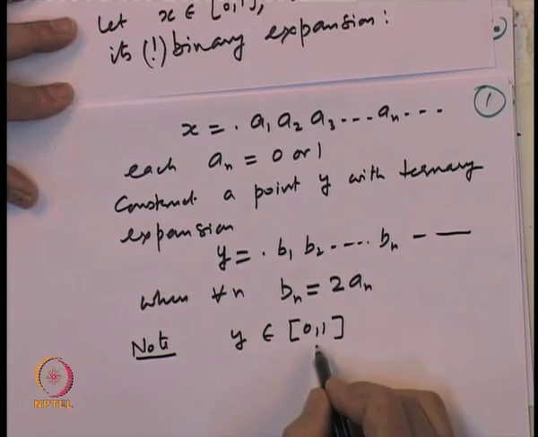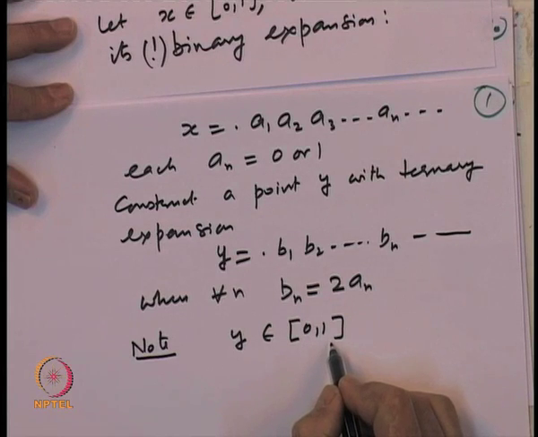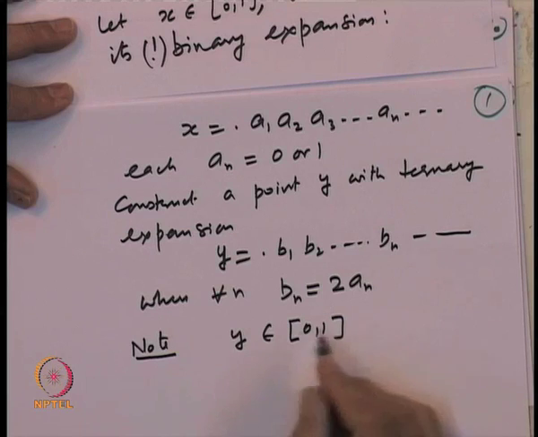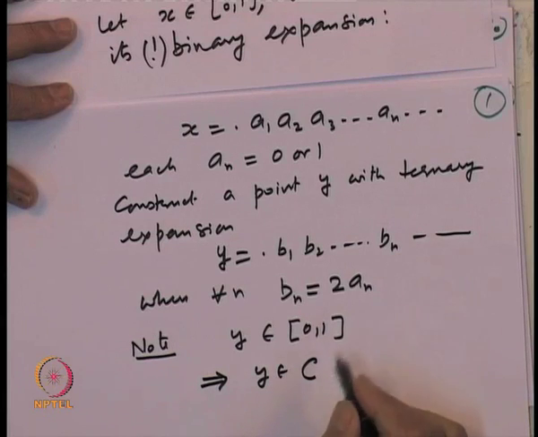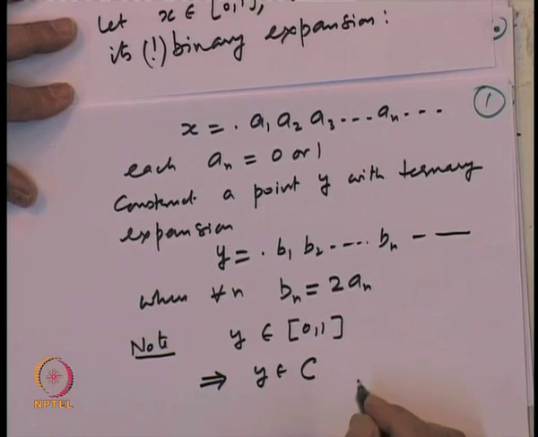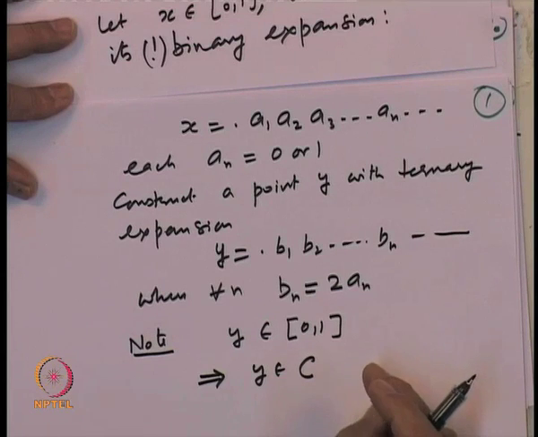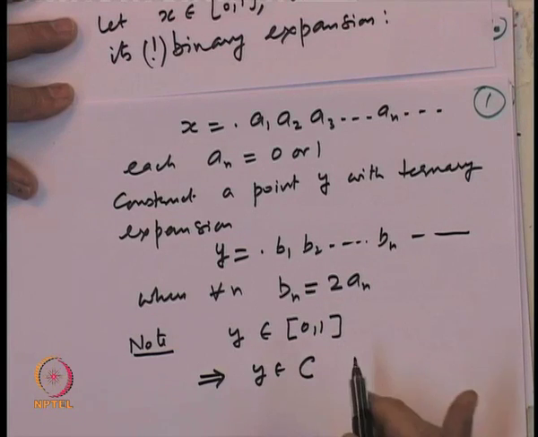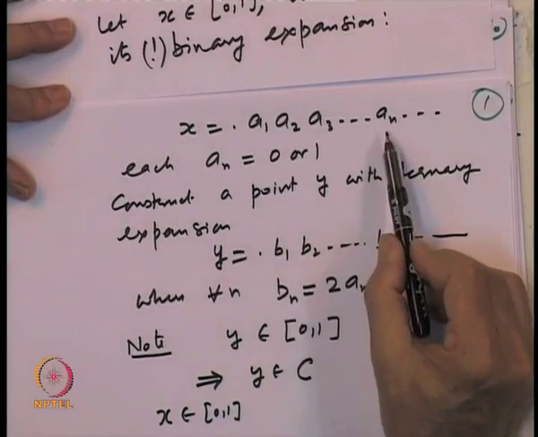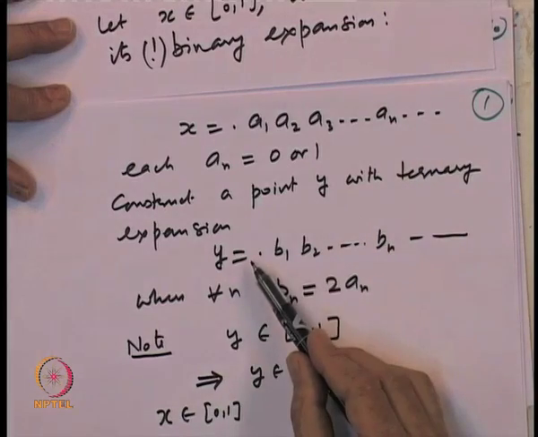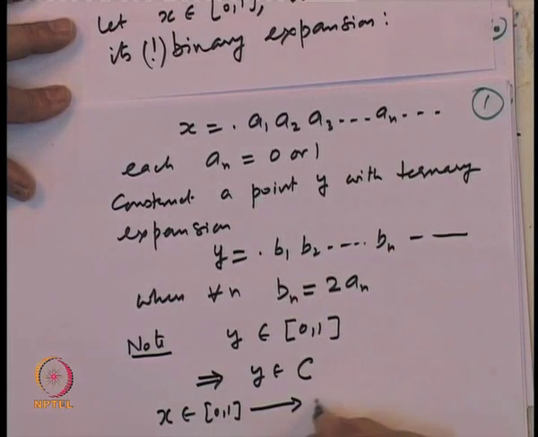So, in the ternary expansion of y only 0 or 2 appear, and that implies that y belongs to C, because in the construction of the Cantor ternary set we have removed the middle 1/3, so in the ternary expansion the number 1 is not going to appear. So, this is the observation we make: starting with a point x belonging to 0 1 with binary expansion a 1 a 2 a n, construct a point y. So, send it to the point y.